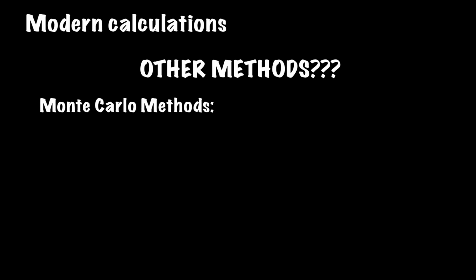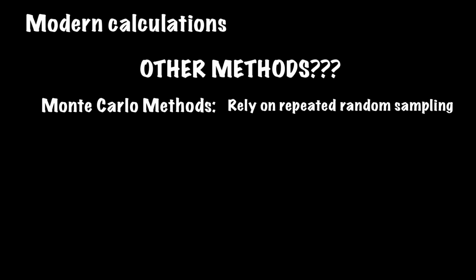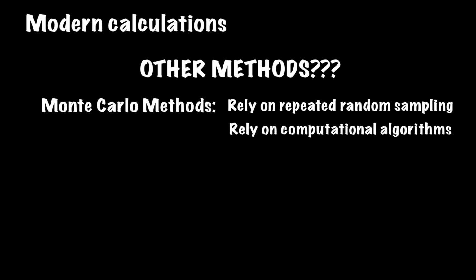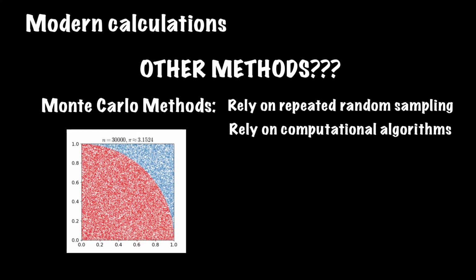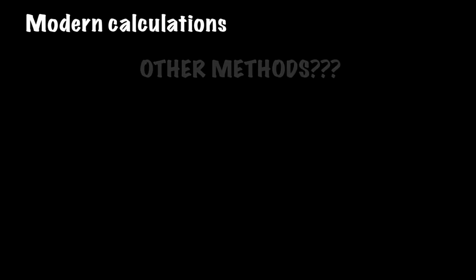The Monte Carlo methods rely on repeated random sampling and computational algorithms to calculate pi. An example of this method is taking a square and inscribing a quarter circle in it as such. Then dots are randomly placed countless times in the square quarter circle diagram. The ratio of dots placed inside the circle to the total number of dots is then calculated and should statistically be equal to pi over 4.